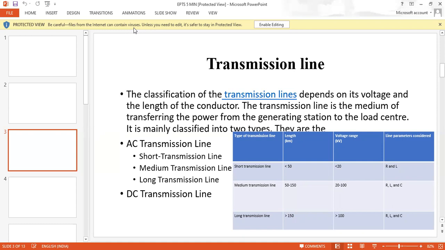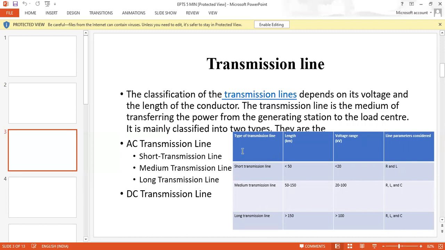The topic we are discussing, the short transmission line, is a part of the AC transmission line, along with the medium transmission line and the long transmission line.